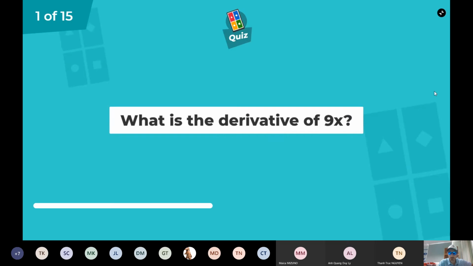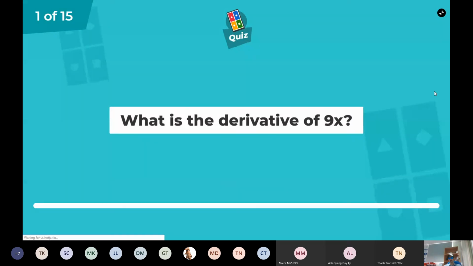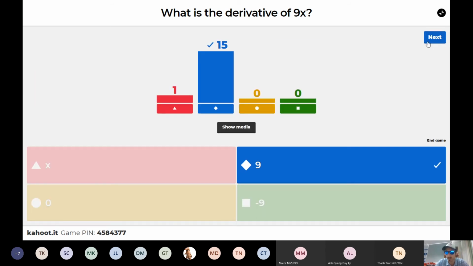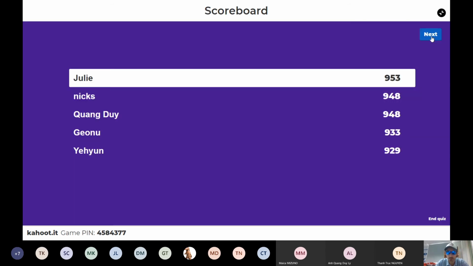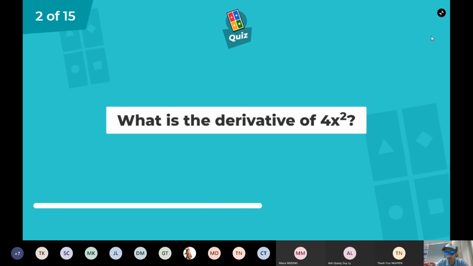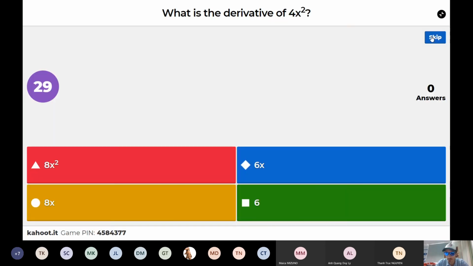Question 1 out of 15. What is the derivative of 9x? The correct answer is 9. Julie is starting up in the lead, followed by Nick. Question 2, what is the derivative of 4x squared?